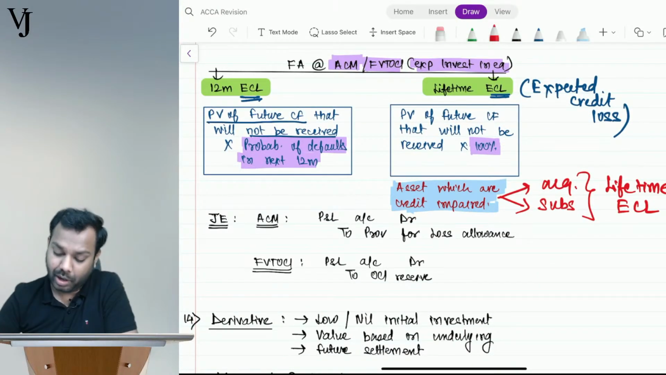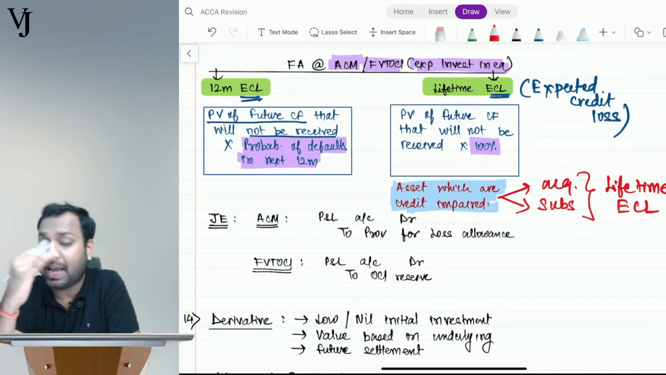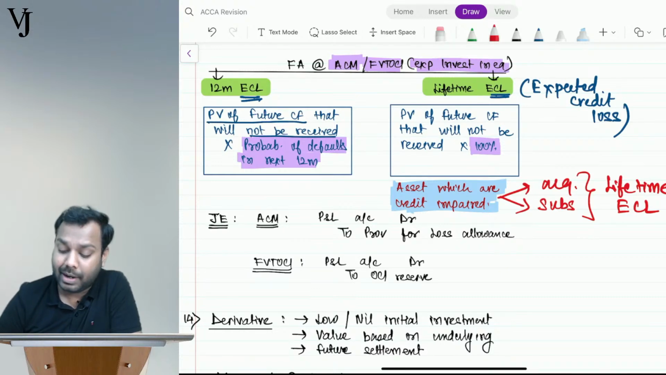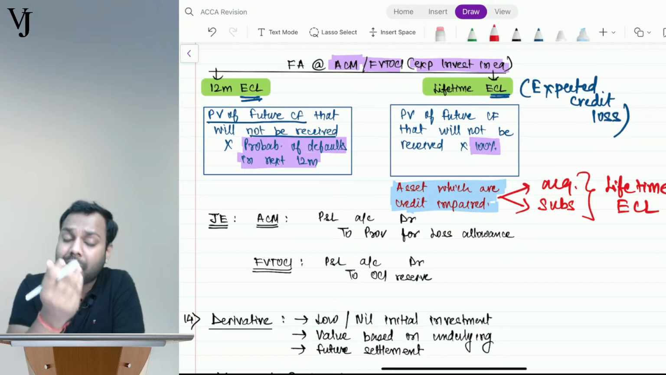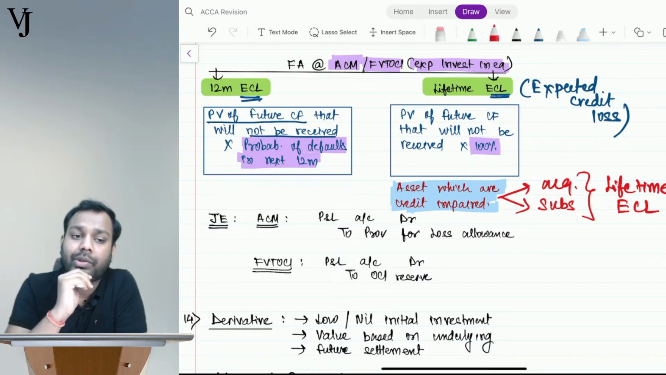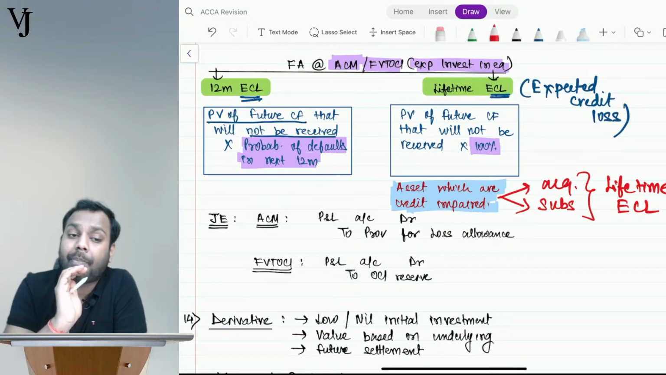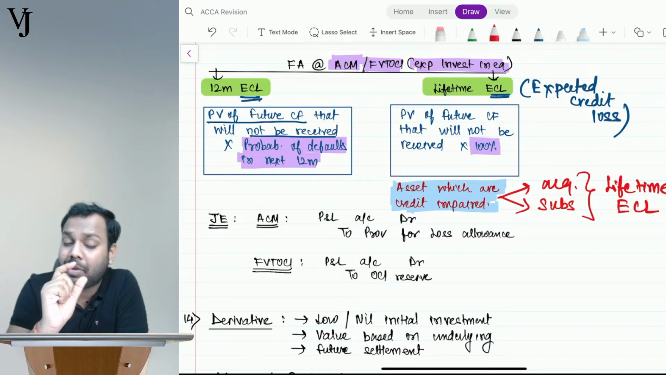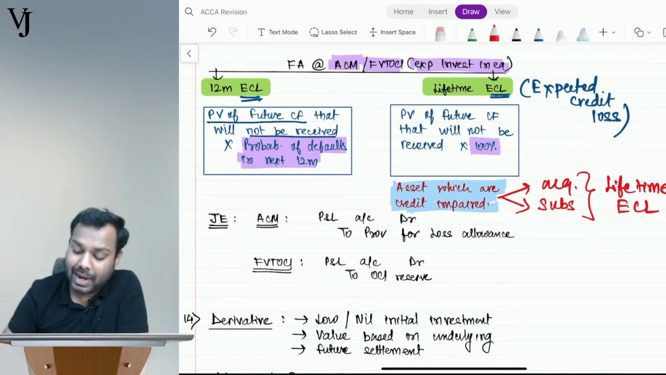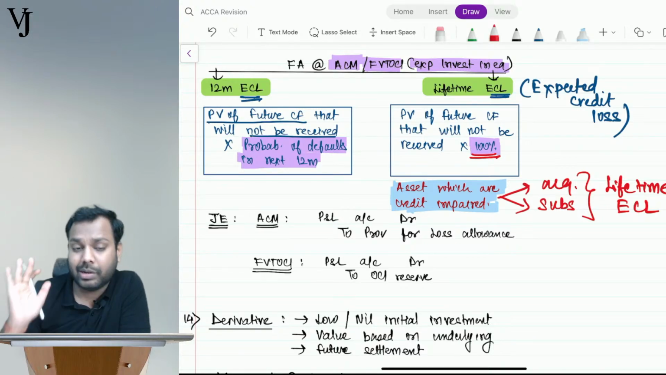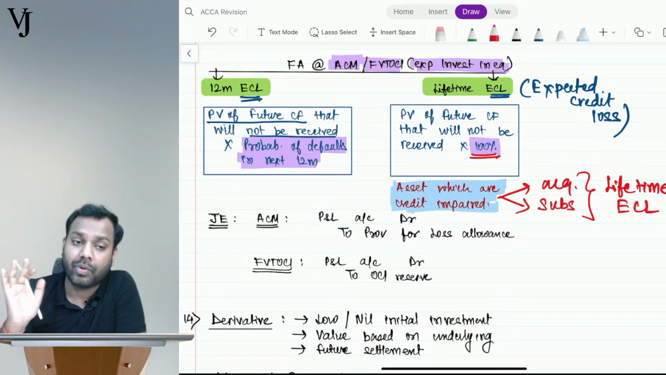Okay, understand. So first I will have to classify whether it's 12-month or lifetime ECL, right? So I have to see whether the asset is credit impaired or not. If it is credit impaired, we will create lifetime ECL. Otherwise, we will create 12-month ECL. Now, in 12-month ECL, we calculate the present value of all the future cash flows that I will not receive, multiplied with the probability of default within 12 months. But in lifetime, I multiply with 100%. Whatever is the amount that I am supposed to not receive, let's multiply the whole amount. Let's create the provision for the whole amount.